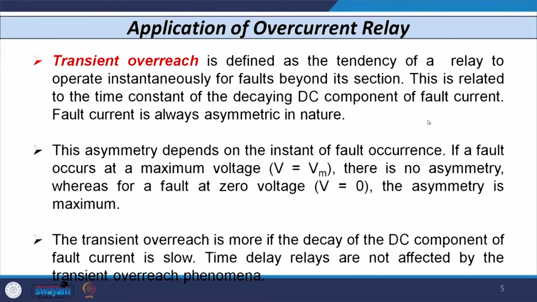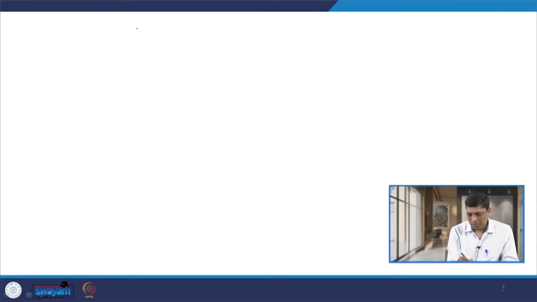Now, let us discuss the third disadvantage, that is, all instantaneous overcurrent relays suffer from the transient overreach phenomenon. Let us first discuss what the transient overreach phenomenon is. To understand this, let us first consider a simple transmission line that is connected to the bus.